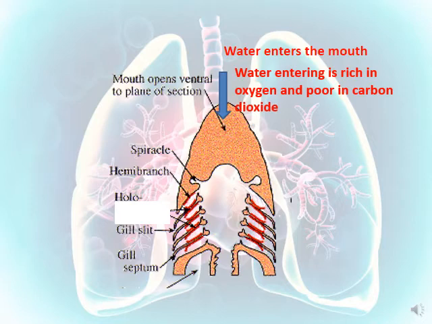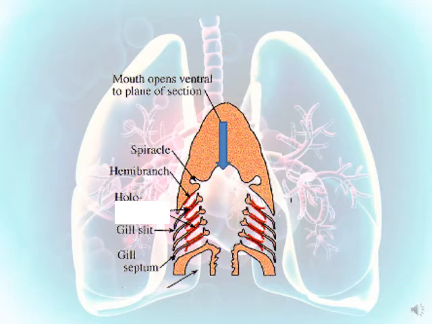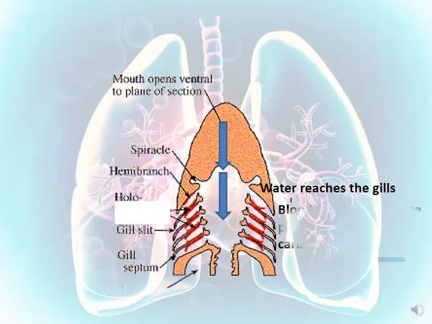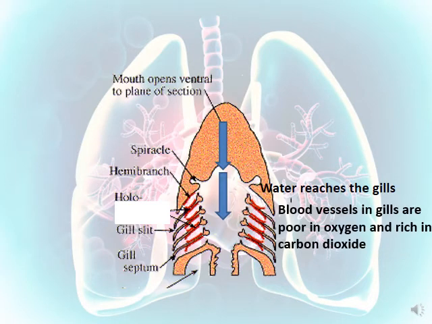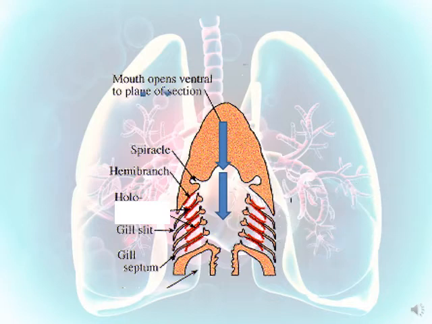Sure, when fish take the water, it's rich in oxygen and poor in carbon dioxide. Then, number 3, water will reach the gills. Whenever it reaches the gills, blood vessels are very poor in oxygen and they are rich in carbon dioxide.